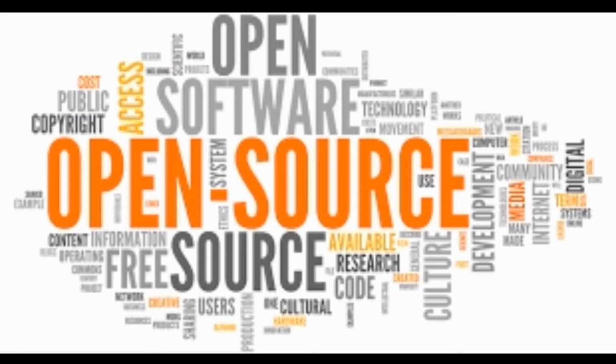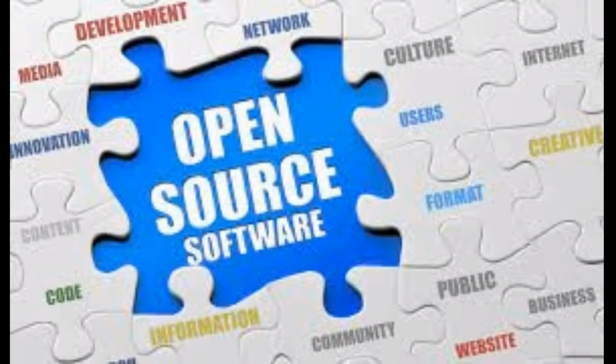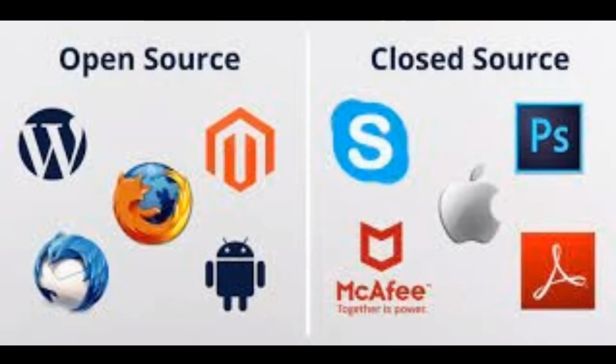Number 3. Source model. Android uses open source software. An open source software is a code that is designed to be publicly accessible. It is also known as OSS, which means anyone can see, modify, or distribute the code as they want. But the iOS uses a closed source software with open source components in it.